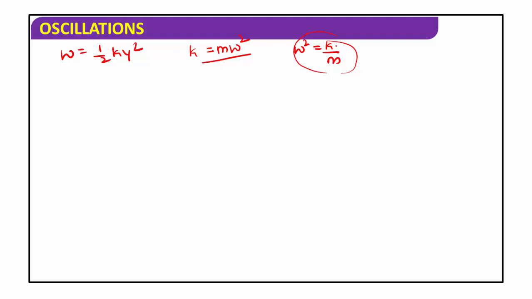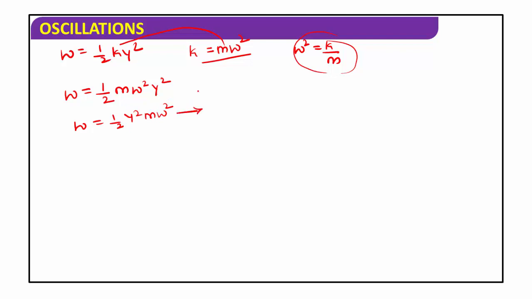Here omega square is equal to k divided by m, so k is equal to m into omega square. Substitute this value here. We get the work done w is equal to 1 by 2 m omega square into y square, or w is equal to 1 by 2 y square into m omega square.